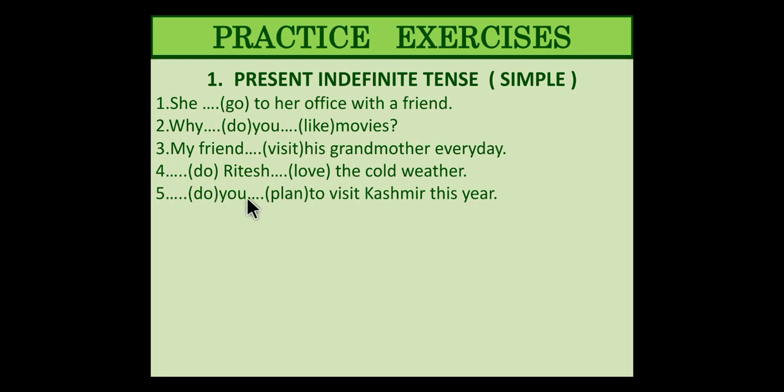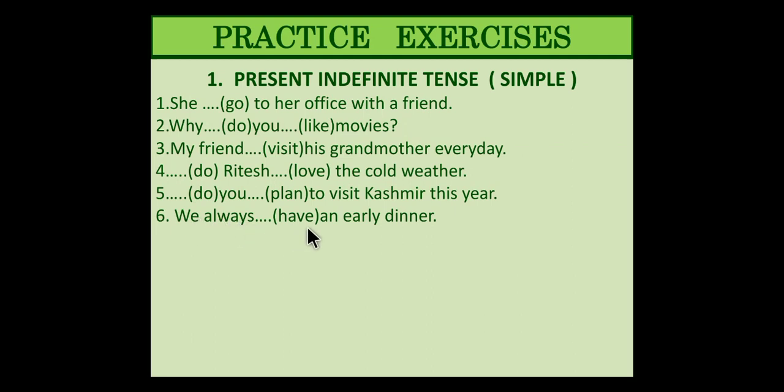Then now here we do not know whether you is singular or plural. Dash you dash to visit Kashmir this year. So it is going to be a question. There has to be a question mark over here. Do you plan to visit Kashmir this year? That is correct. Or does you plan? Is that required? No, you are talking to a singular. So do you plan? And we are right now referring to present indefinite, simple present tense. So when it is clear that you have to write in this tense, this should be the sentence structure. A question mark should be there.